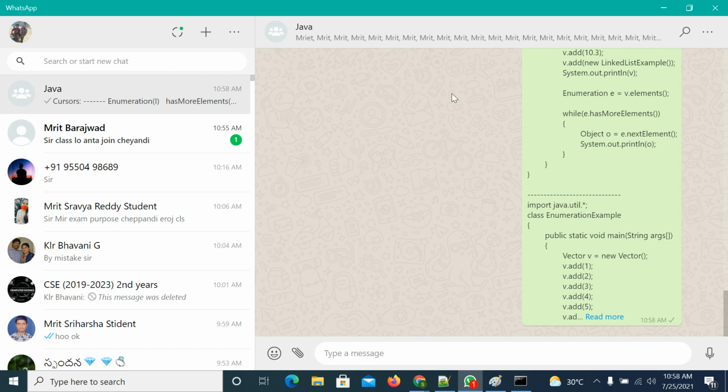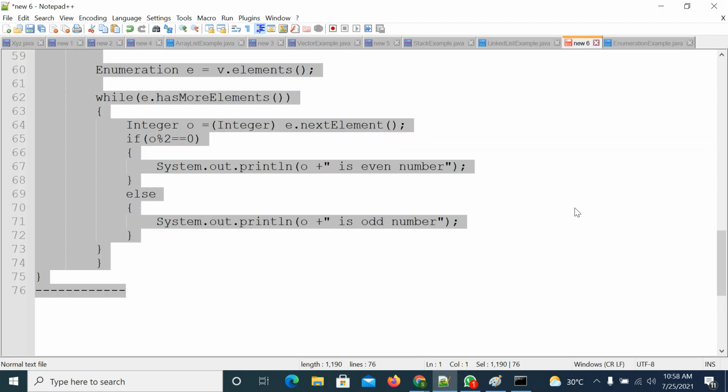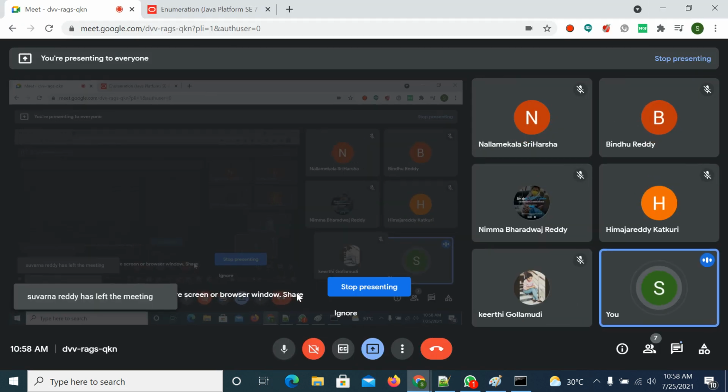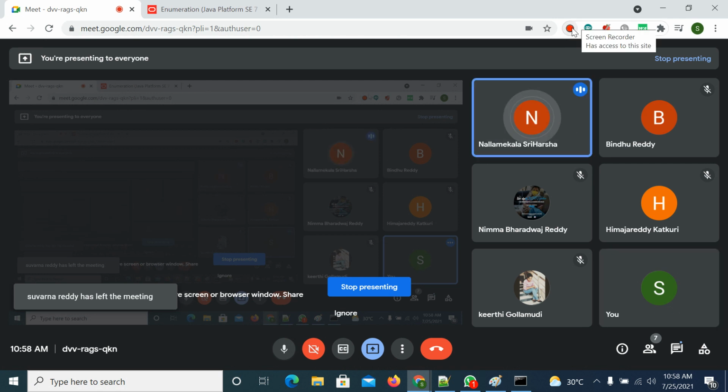Right, so enumeration example. I think it is better to stop the session. Very few people are there.